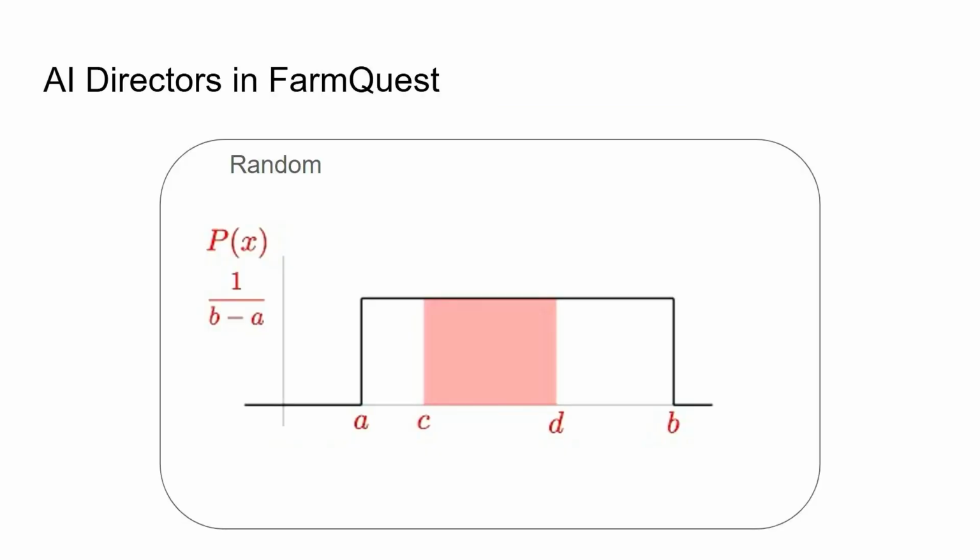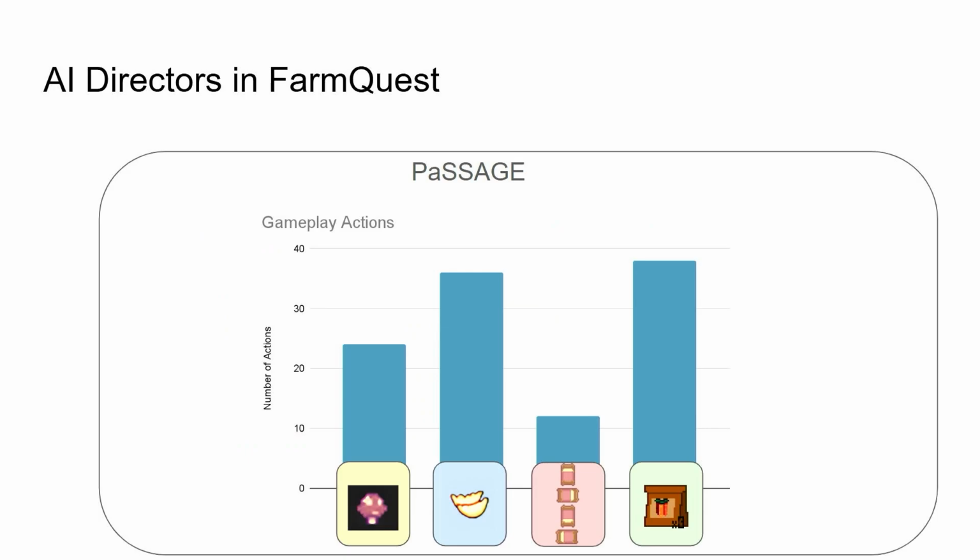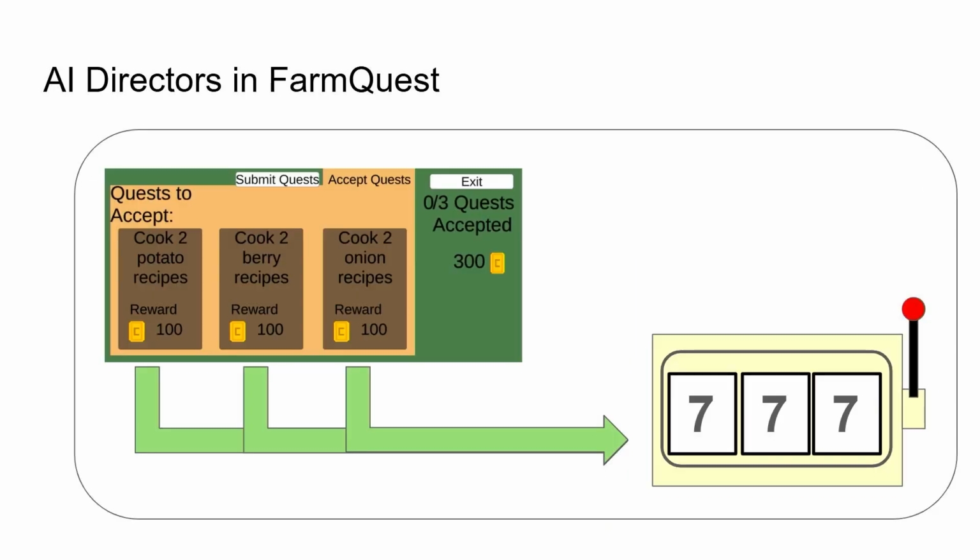There are 3 different AI directors in FarmQuest. The first one is a random AI director, which will just randomly select quests to show to the player. The second one is PASSAGE, which uses the previous actions that were taken by the player in order to predict which quest should be presented next. The last one is my personal AI director, which uses the previous quests that were selected and uses a bandit algorithm in order to predict which quest should be shown to the player.